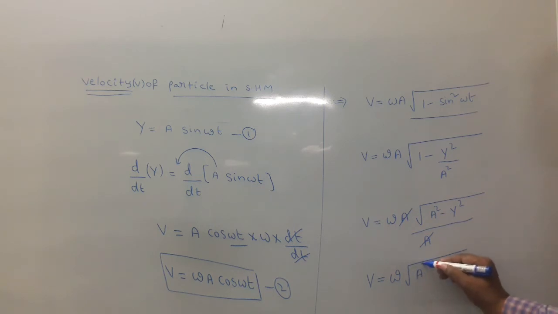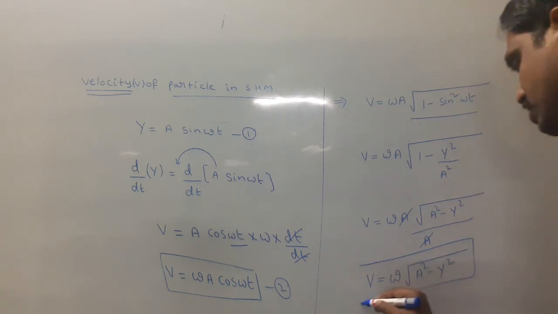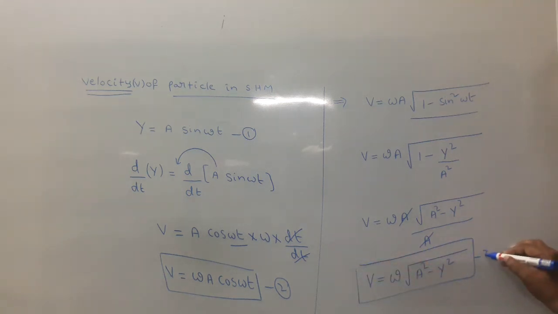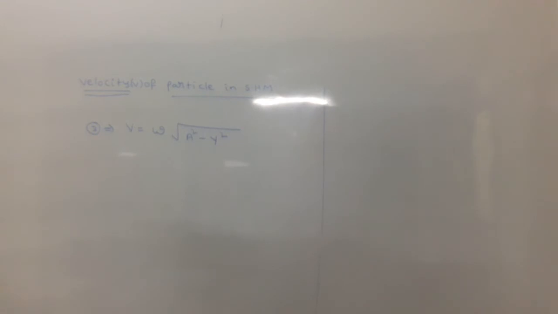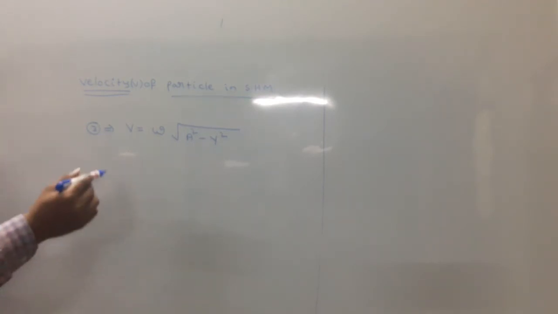Omega under root a square minus y square. This is formula number 3. This is the velocity of the particle in SHM.